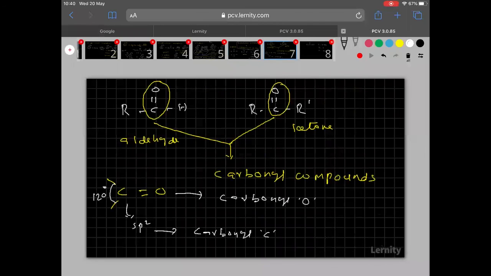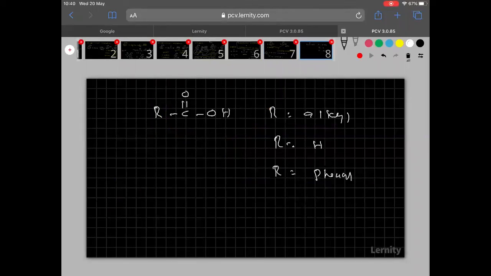Now here you see aldehydes and ketones, the carbonyl carbon, sp2 hybridization and bond angle is 120 degrees. Now, next here, carboxylic acid.